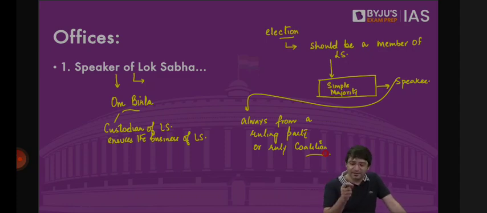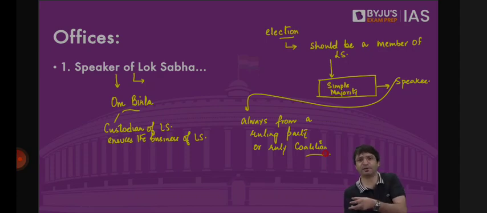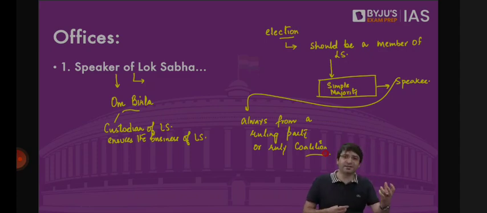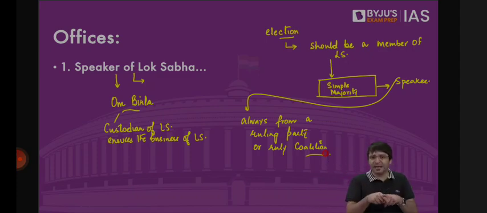That is why I say the Speaker is always from the ruling party or the ruling coalition. For example, Mr. Om Birla belongs to the BJP. BJP is the ruling party. Prior to that, Ms. Sumitra Mahajan, she was from the BJP. BJP was the ruling party. Prior to that, Srimati Meera Kumar from the Congress party. Prior to that, Somnath Chatterjee, not from the Congress, but from the ruling coalition, UPA, because Congress, RJD, CPI, CPIM, NCP, all these political parties decided to come together to form the government. So the Speaker, if not from the ruling party, may be from the ruling coalition. And this has happened repeatedly.